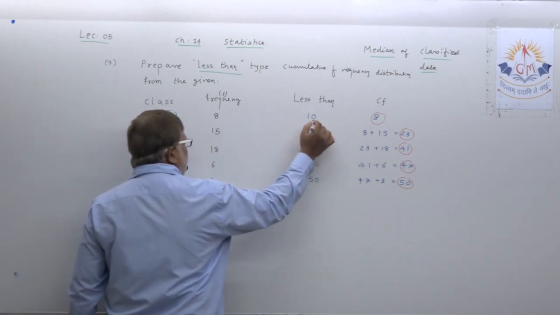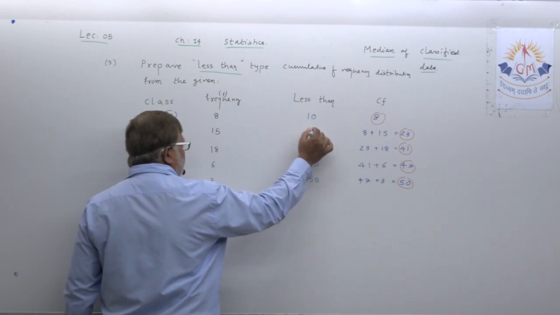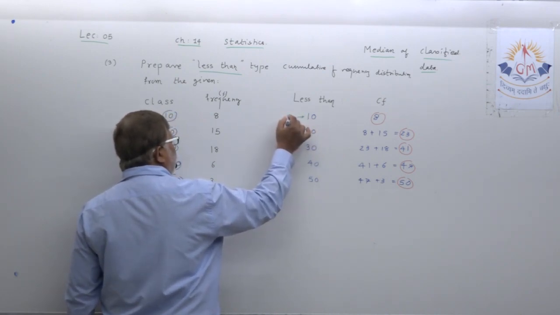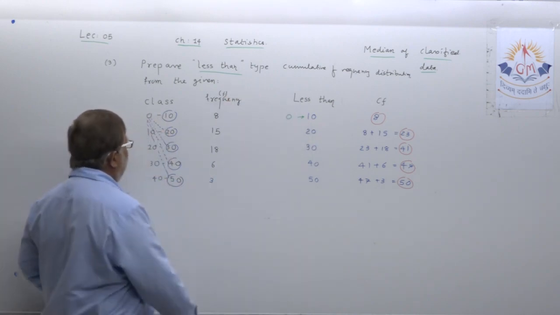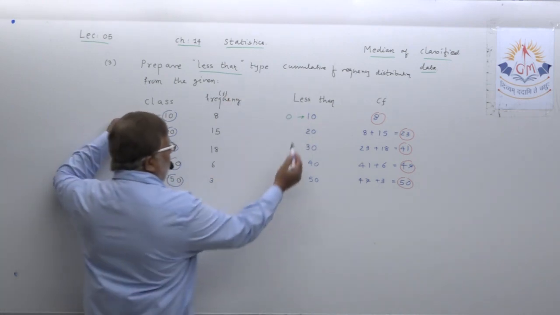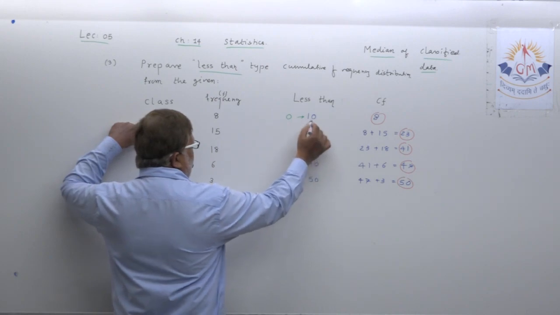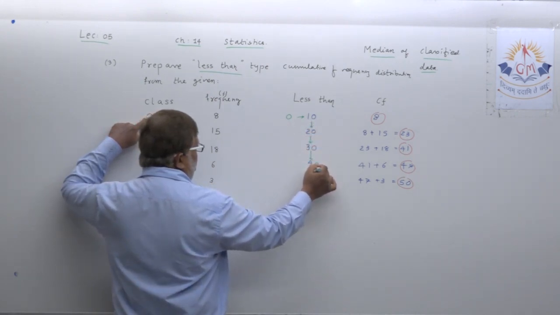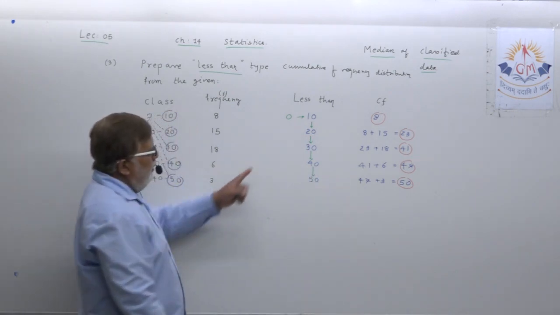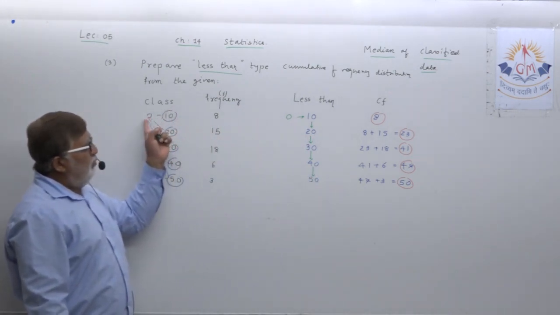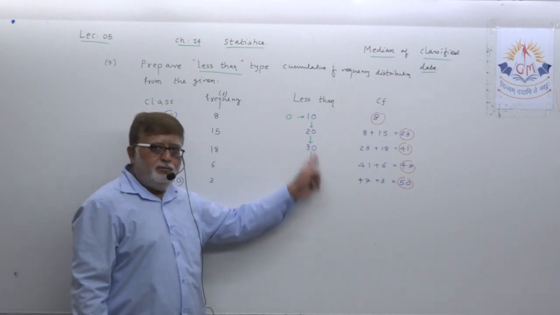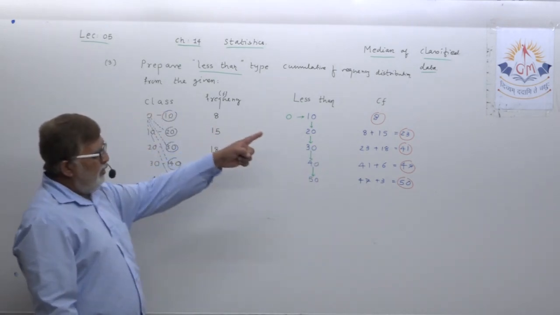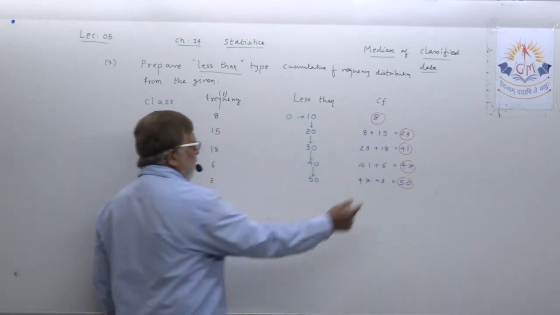You have to see what is the difference in this. Difference of 10. So for the first class, you have to add the lower boundary, 0 to 10, then 10 to 20, 20 to 30, 30 to 40, and 40 to 50. First the lower boundary you have to add, seeing the difference between all these. Understand? And the first frequency 8 as it is, and now go on subtracting.